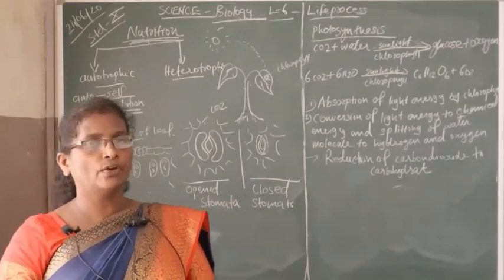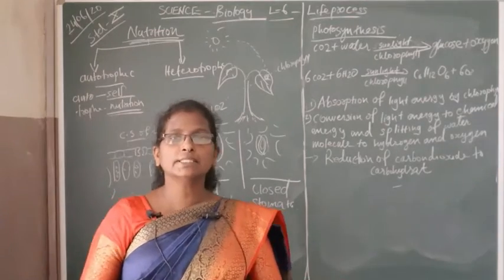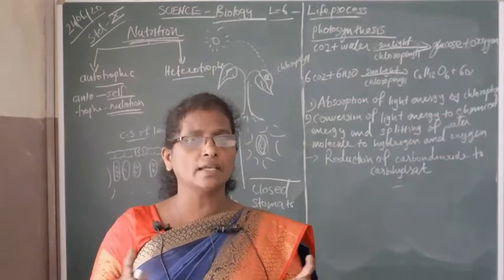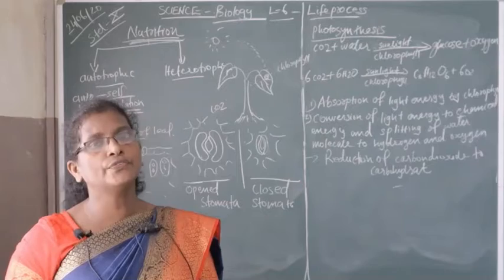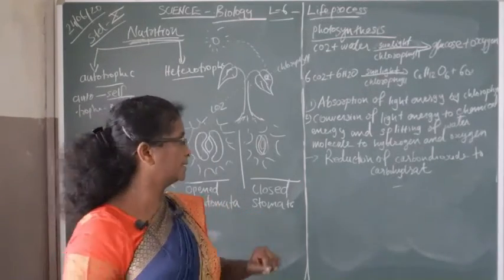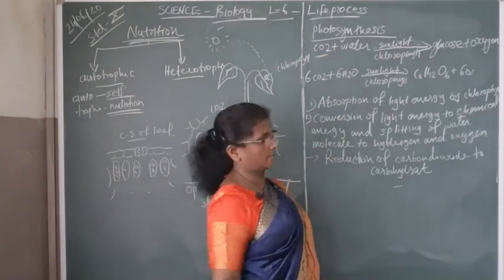Here is the detailed study of photosynthesis. The definition of photosynthesis is: by using carbon dioxide and water, the plants prepare their own food with the help of chlorophyll and sunlight. Here CO2 means carbon dioxide.